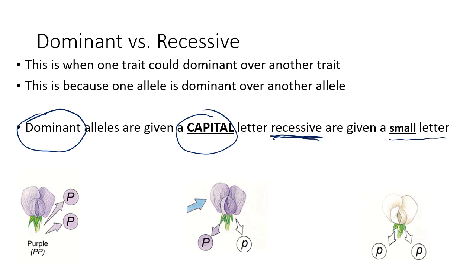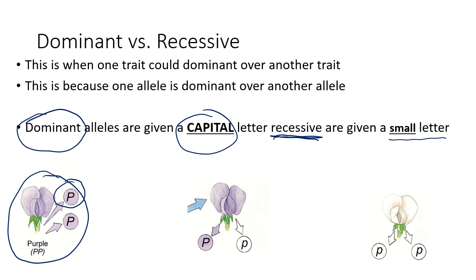So for this particular case, Mendel found that purple was dominant. That's why we saw purple more often, at a 75% ratio to a 25% ratio, because purple is dominant. So we're going to give it a capital P for purple.